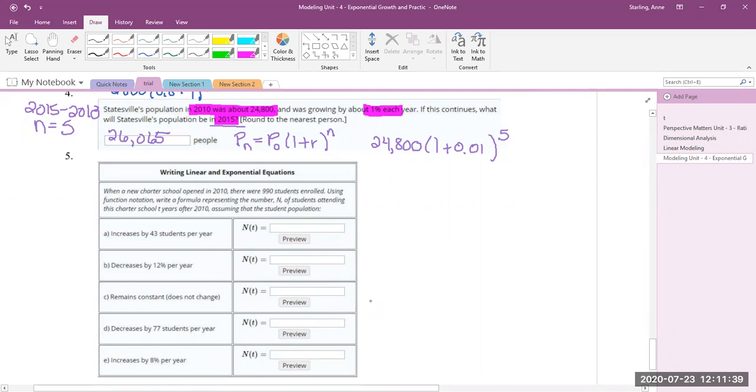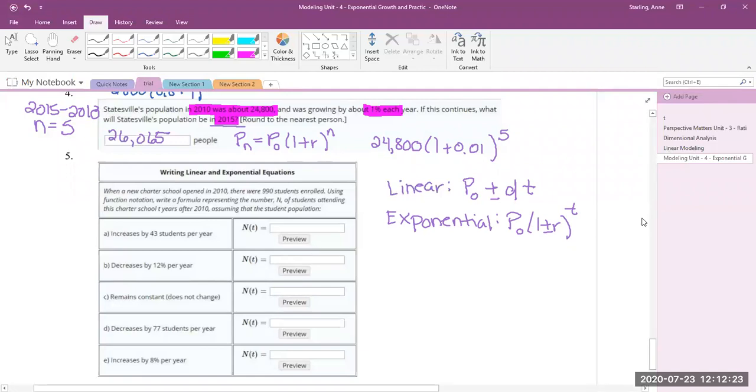And then for these final ones, you're writing linear and exponential equations. And each time we're going to be writing the explicit formulas. So for linear, you would want to make sure you know the formula. And that's our Po plus our d times whatever our variable is, which is t. And it could be plus or minus. And then for exponential, it's our Po times (1 plus or minus r) to the t. And this time t is just in place of little n representing our time. So we're looking for one of those for all of them.